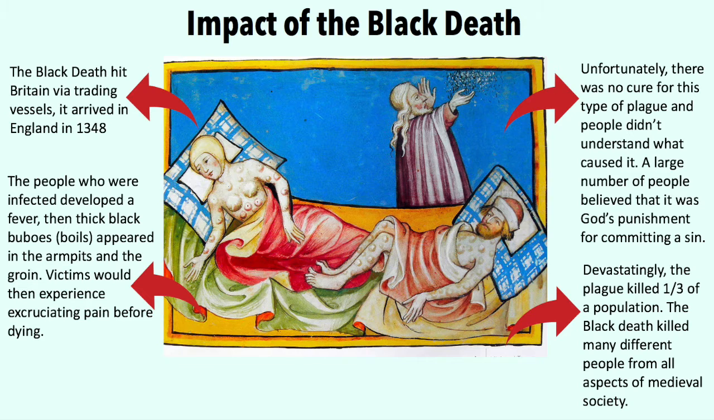The Black Death hit Britain via trading vessels. It arrived in England in 1348. The people who were infected developed a fever. Then thick black buboes appeared on their armpits and groin. Victims would then experience excruciating pain before dying.